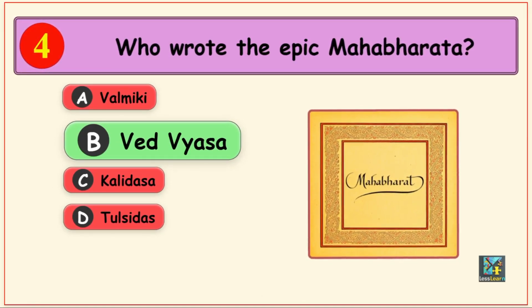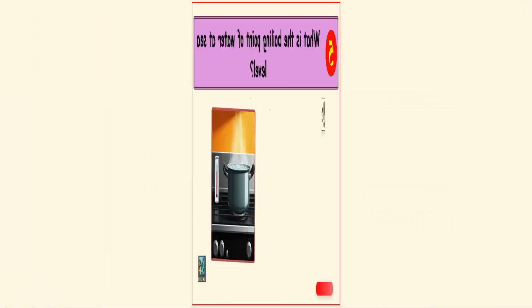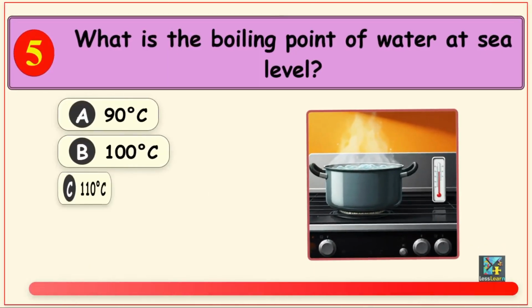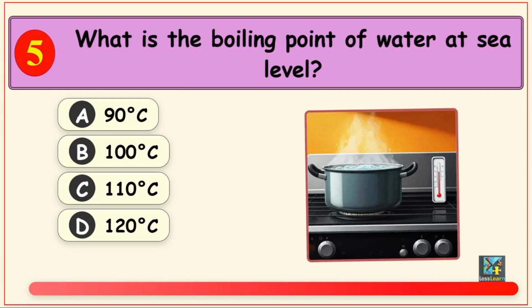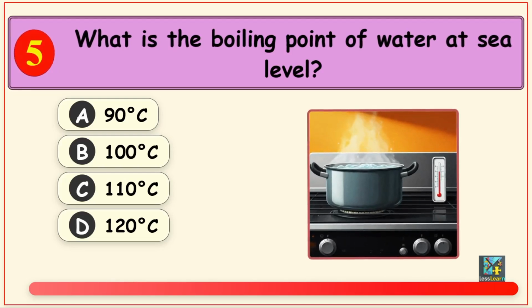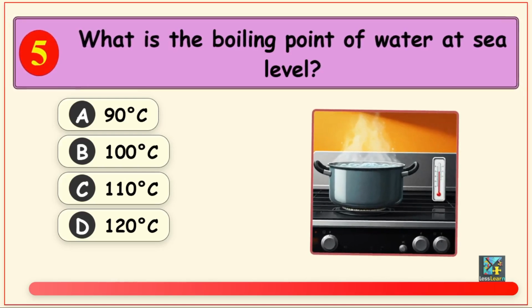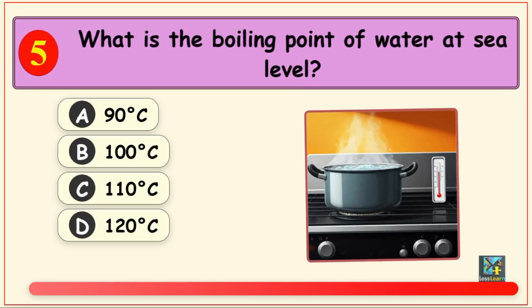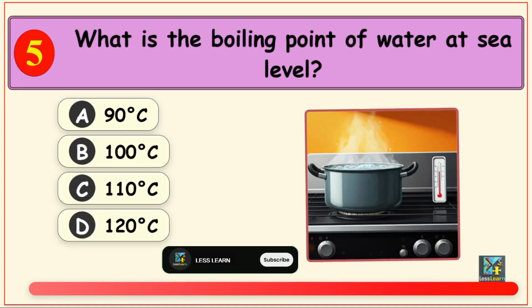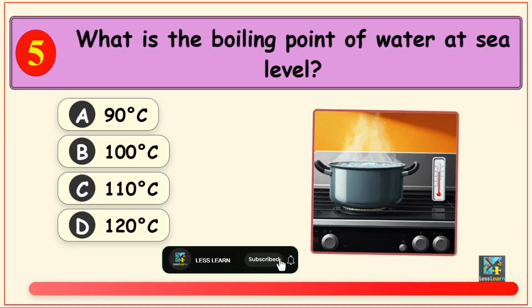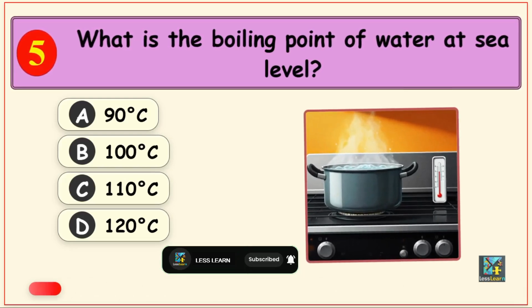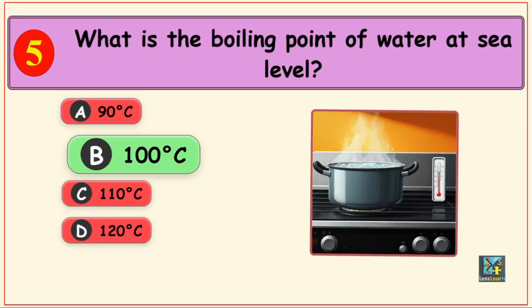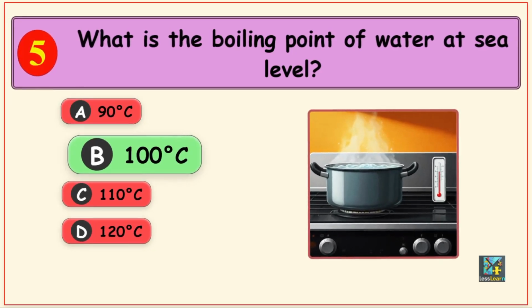So, next question is, what is the boiling point of water at sea level? Options are Option A, 90 degrees Celsius, Option B, 100 degrees Celsius, Option C, 110 degrees Celsius, and Option D, 120 degrees Celsius. The correct option is Option B, 100 degrees Celsius.